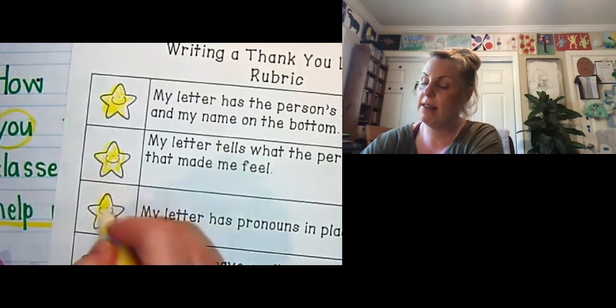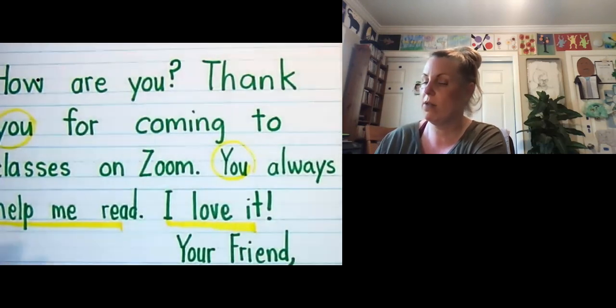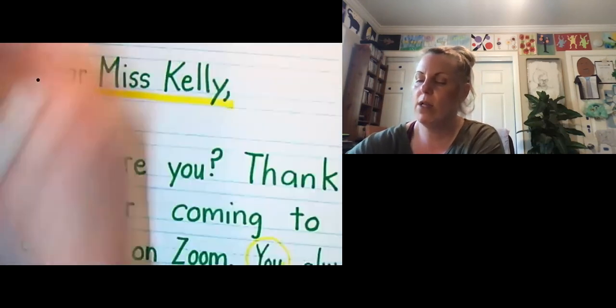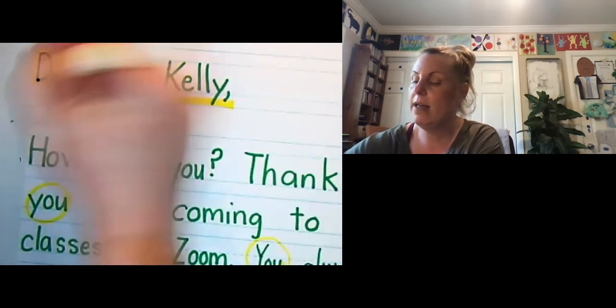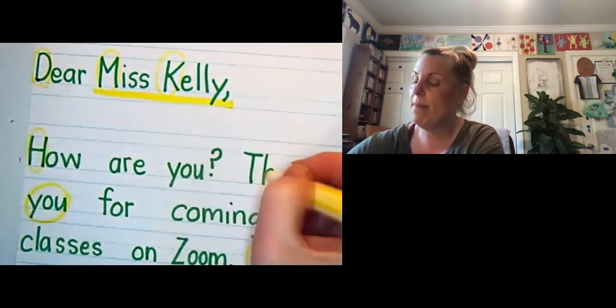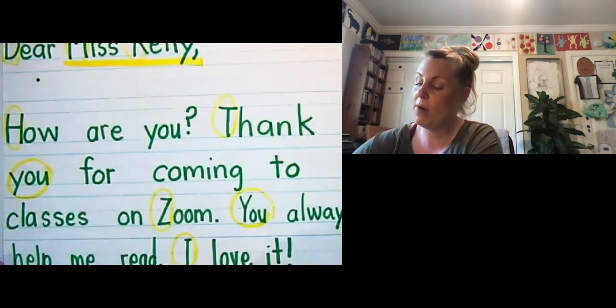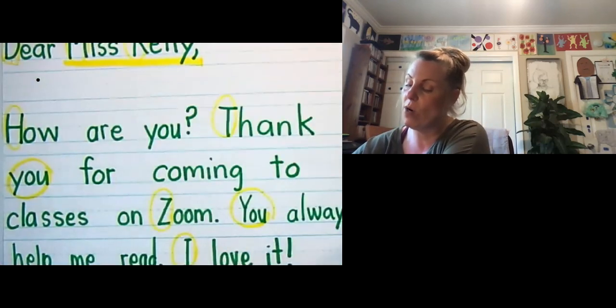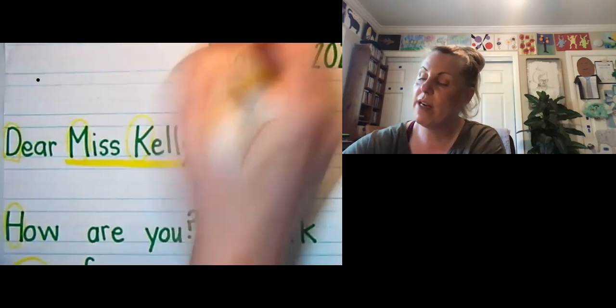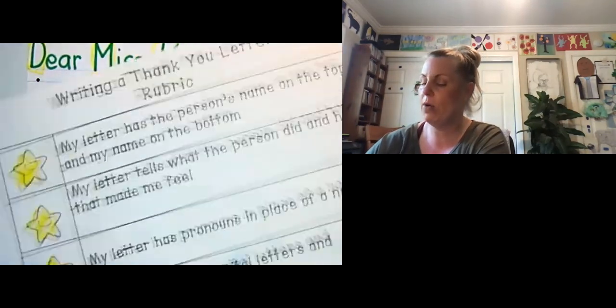My sentences have capital letters and punctuation marks. So I wrote in green, but I'm going to circle in yellow. Going on a capital hunt. Gonna find a capital. So I'm checking to see, yeah, I have my capitals. There's going to be a capital on your friends and on my name, Mrs. Love. And don't forget that date. That should be a capital too. So we went ahead and did all those capitals.